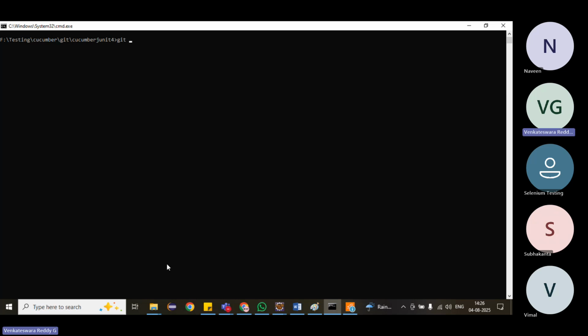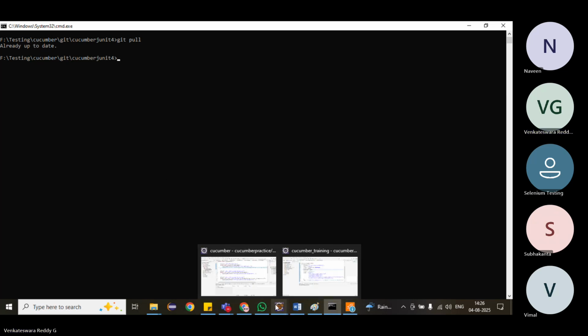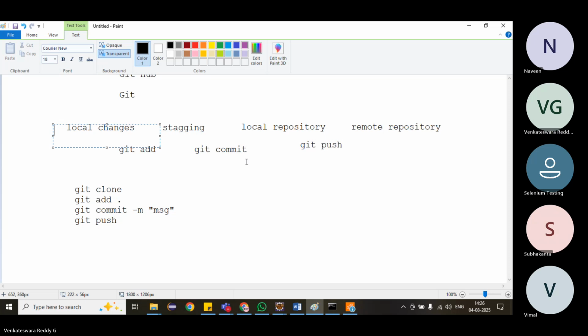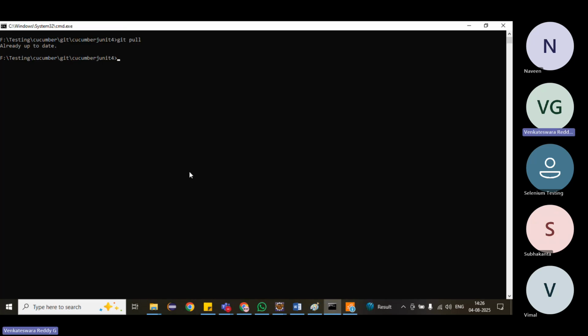How to do it? git pull, so that it will fetch the latest code into our local repo, directly into our local. Git pull, what will it do? It will merge to local changes directly. These are the only commands. Every day we have to take the latest code with git pull, and then add it, commit it, push it.